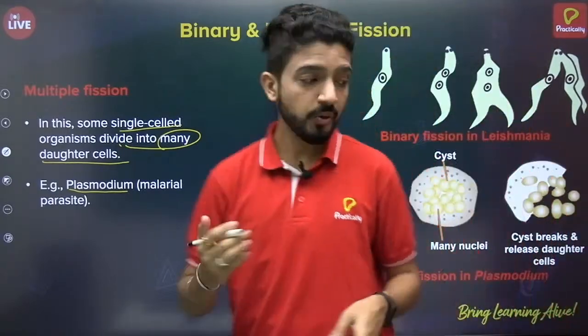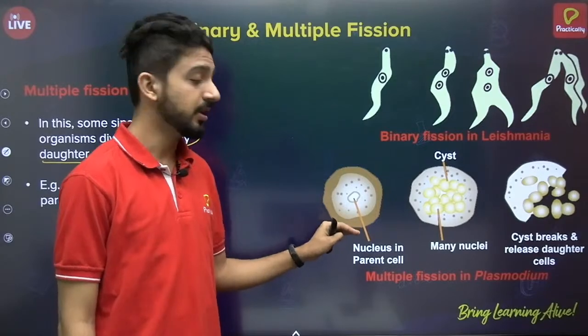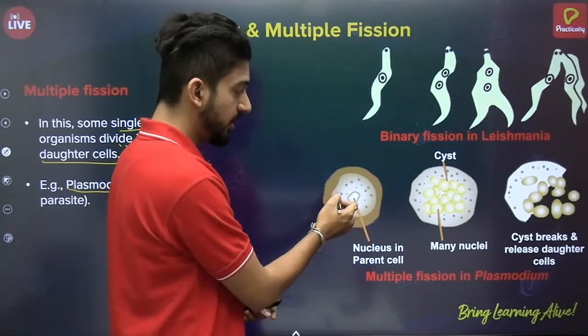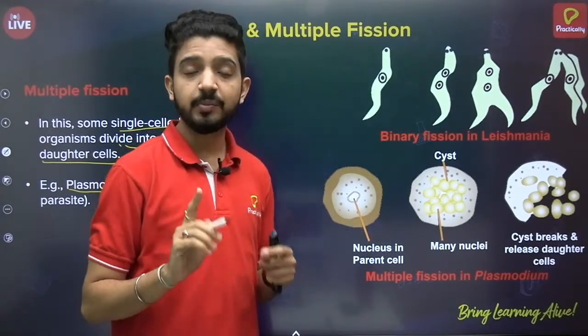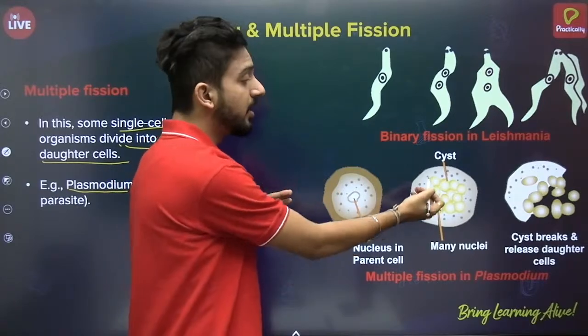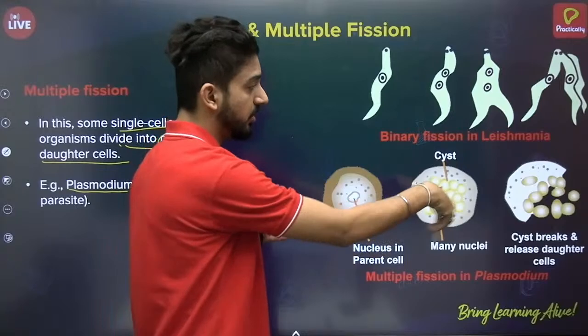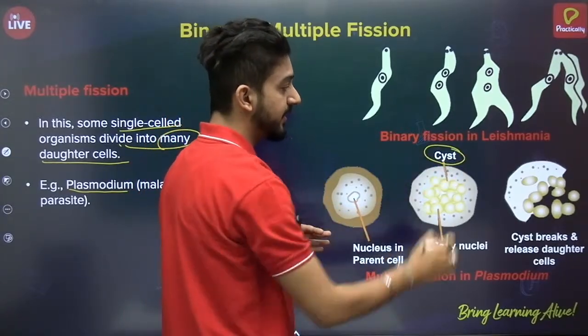And here you can see the diagrammatic representation of multiple fission. We have the cell which has the nucleus, which is a parent cell. Again, the first step is that the nucleus divides. Here, instead of only two, the nucleus divides into many nuclei, and then they form a structure collectively called a cyst.